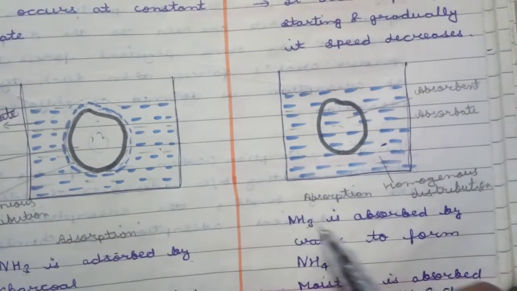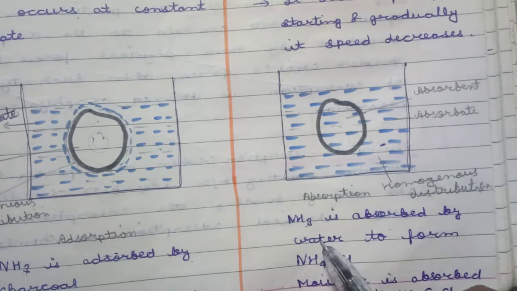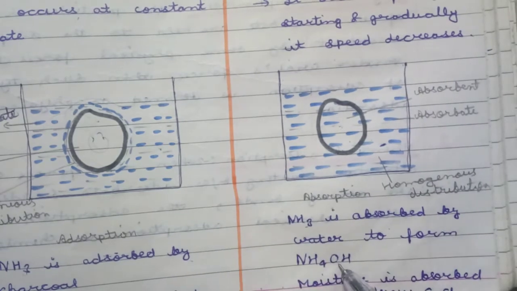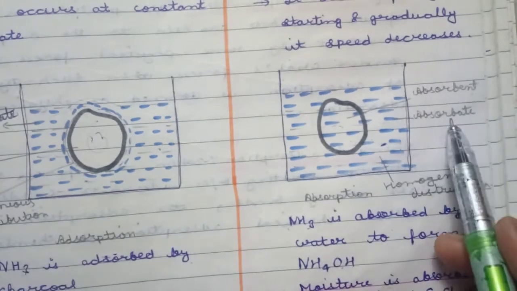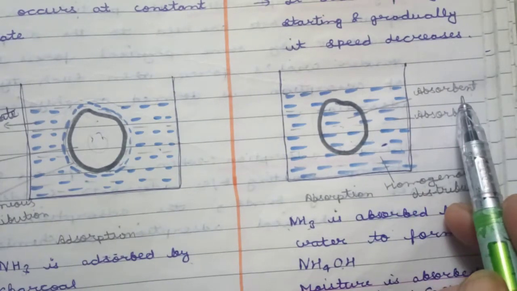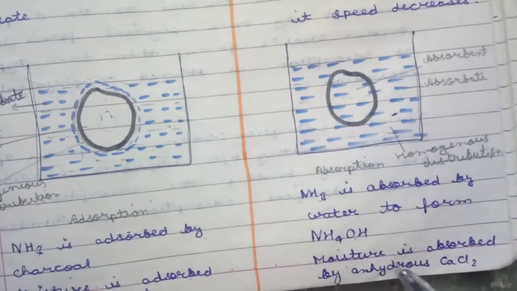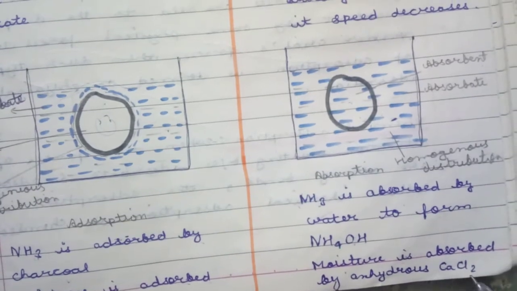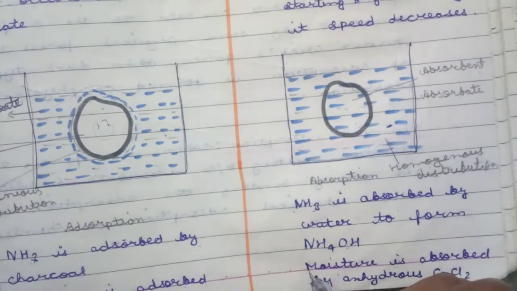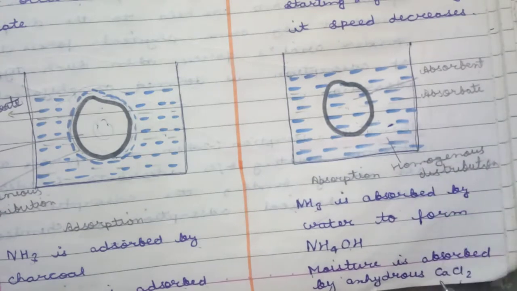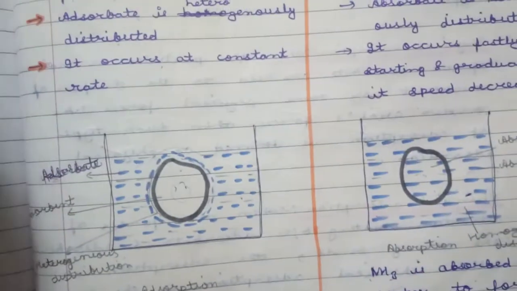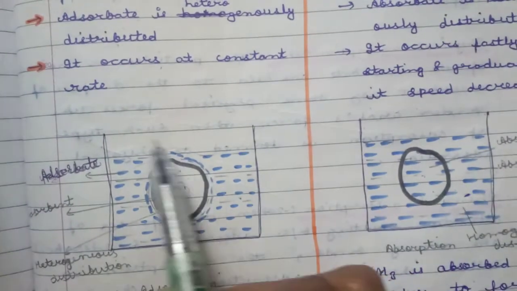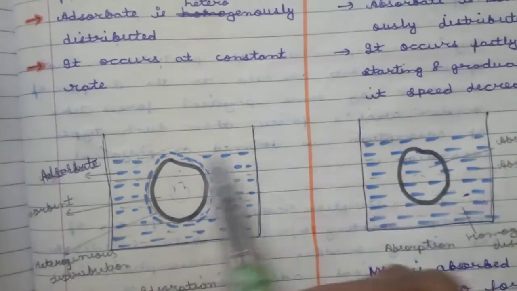Here NH3 is absorbed by water to form NH4OH. Here water is the absorbent and NH3 is the absorbate. Moisture is absorbed by anhydrous CaCl2. Here moisture is the absorbate and CaCl2 is the absorbent. The difference is clear. The most important difference is explained by these figures.